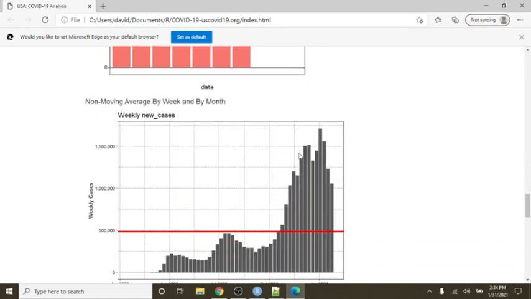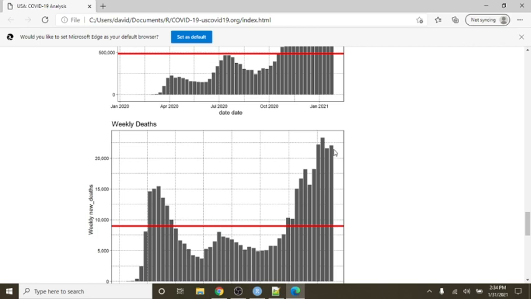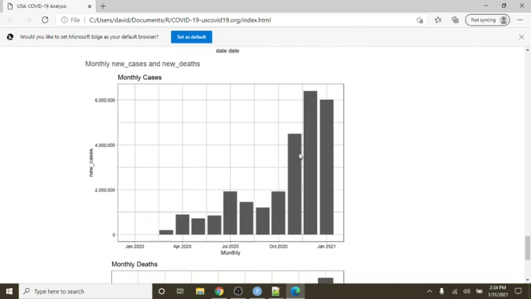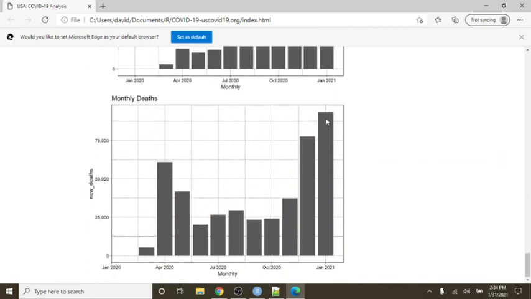Okay, weekly deaths. You can see here's the good news. This is the third week in a row when cases have declined. The good news for deaths, we could say, is that while it's a little higher than last week's, it's lower than these two numbers here. Okay, monthly cases. Well, you can see the good news is January cases did not catch December's cases, but barely. But unfortunately, January's deaths were the most deaths so far for the U.S. for a single month.